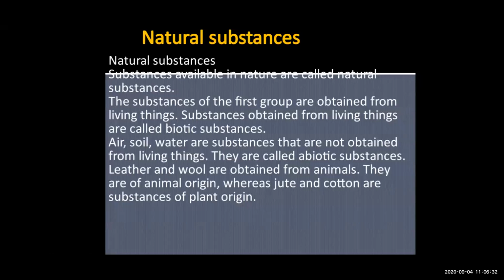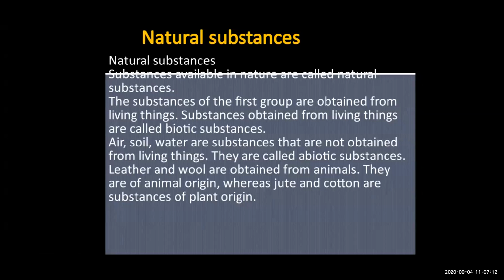Now in the first chapter we have studied biotic and abiotic. Now what is biotic and what is abiotic? Biotic means the substances obtained from living things, whatever sources are available in the surroundings which are natural. For example, oil and wool are obtained from living things. Biotic means the substances related with nature.